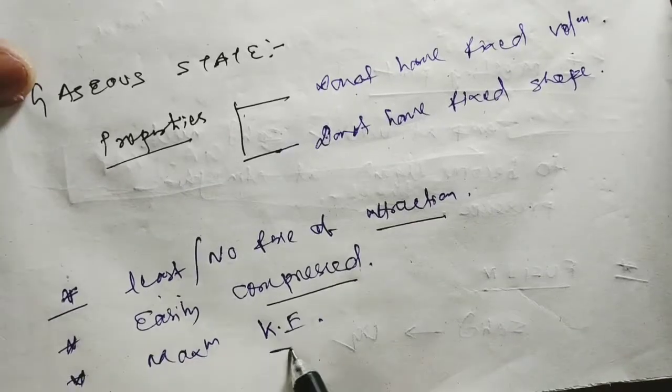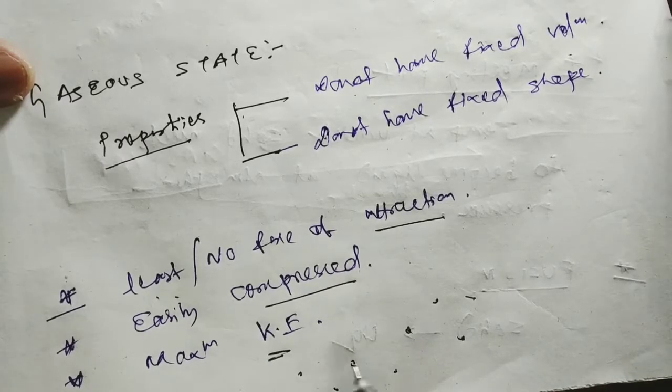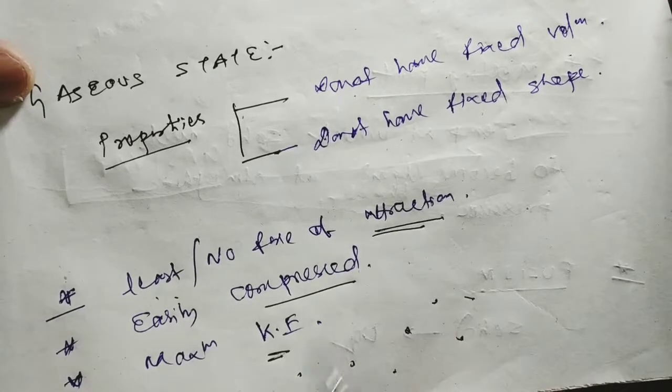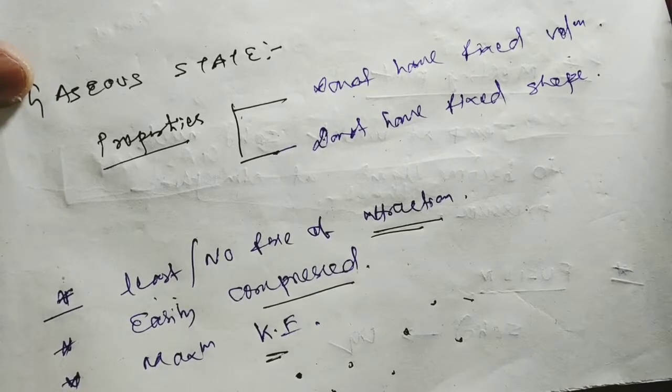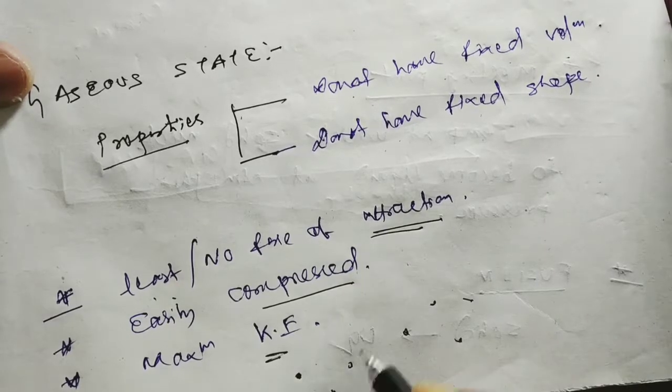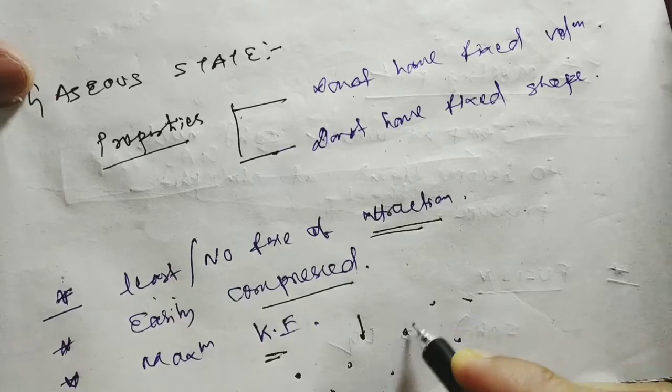There is maximum kinetic energy. As there is no force of attraction, the gap between the particles is very large compared to liquid, so they can flow anywhere. That is why they are easily compressible and have maximum kinetic energy.